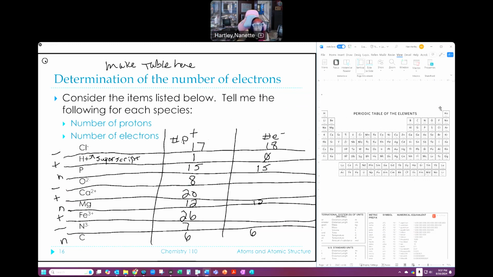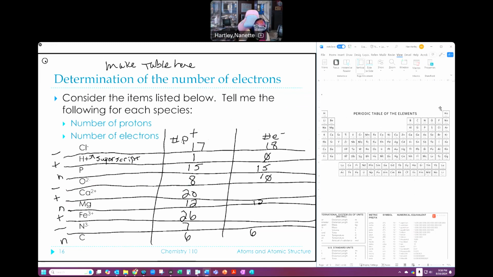Making notes so I can try and fix things. Okay, well that's cool. Now the next one that I have to deal with, because I already did phosphorus, I have my O2 minus. O2 minus had 8 protons. Now I've added 2 electrons. That's why he's negative. I added 2 negatives to him. So I added 2 electrons. I'm going to go from 8 to 10.